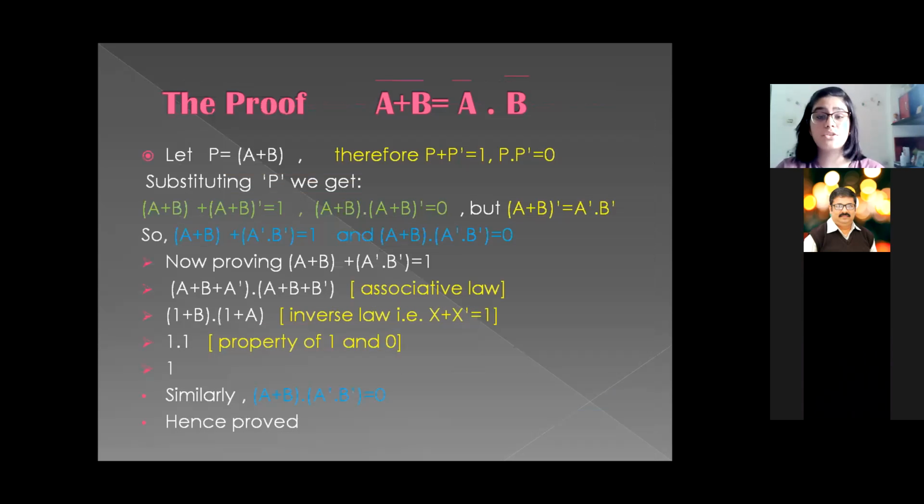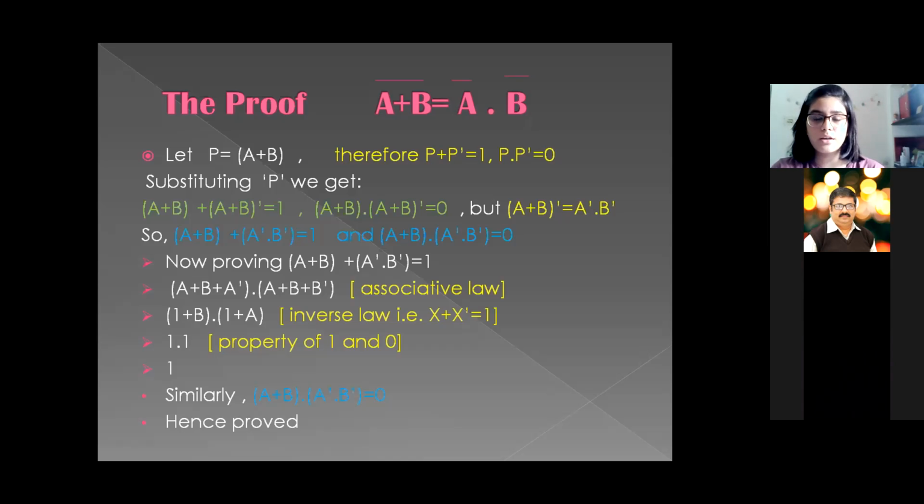So here comes the tricky part. This is the proof, and I will also be telling you some tips for proving. First let us see the proof. I'm taking a variable p, which is equal to a plus b. The yellow highlighted lines are theorems and laws which were already told by my teammates. So let p be equal to a plus b.